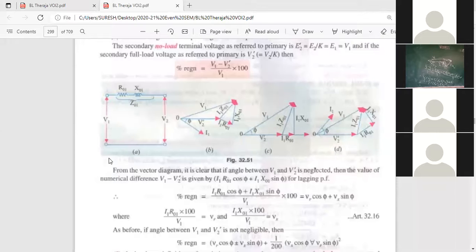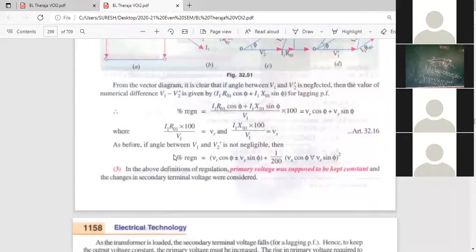Percentage regulation means multiply with 100. Now see the one below. What are they taking? VR.